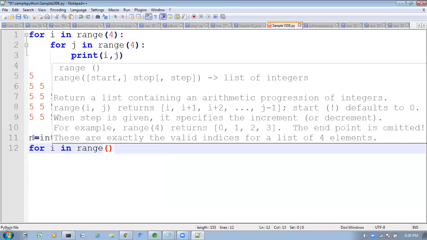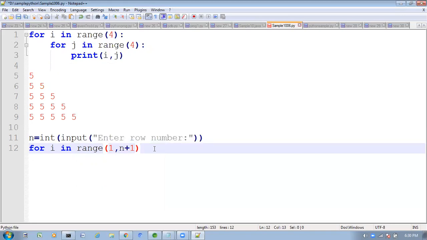Here what I am doing? 1 comma n plus 1 I am taking. Why I am taking like this? Here 1 means what? Begin. End means n plus 1.